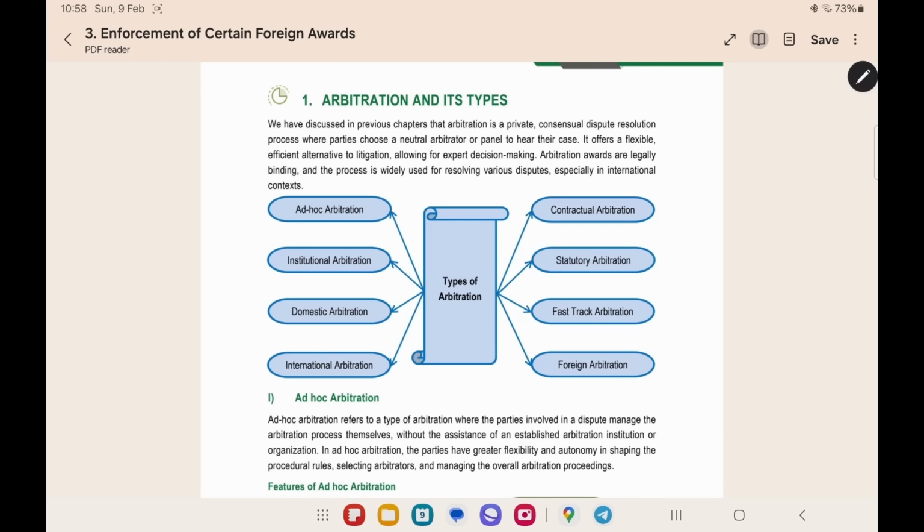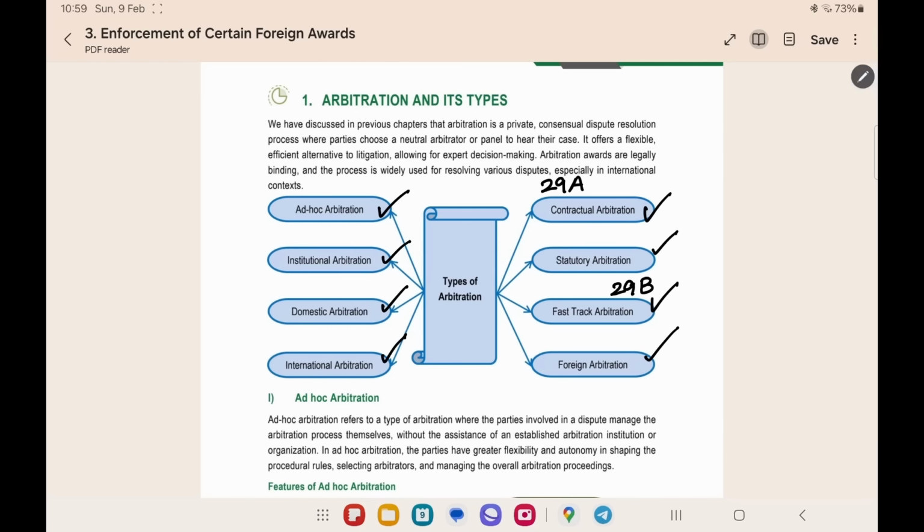First thing is types of arbitration. Ad hoc arbitration, institutional, domestic, international, contractual, statutory, fast track, foreign arbitration. In this fast track we already saw in section 29B under the first part of this chapter, arbitration. We saw two sections, 29A for normal timing and 29B fast track procedure.